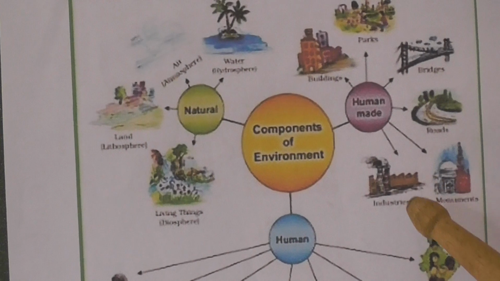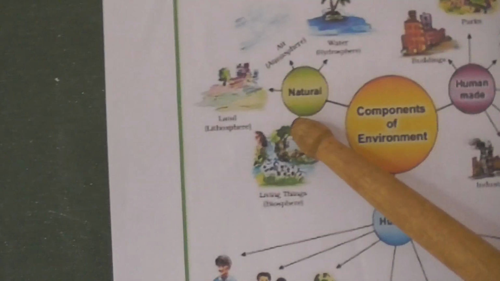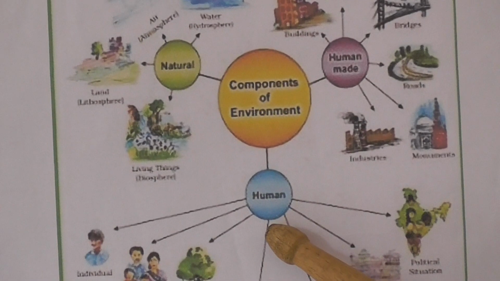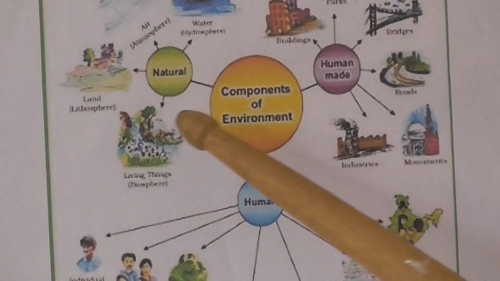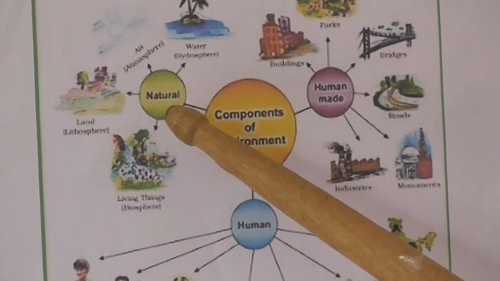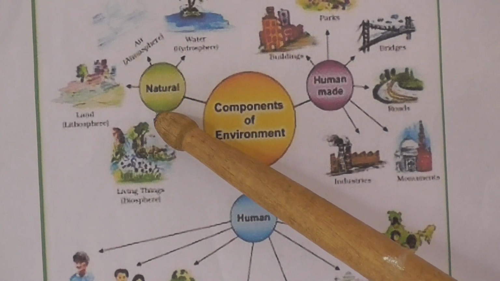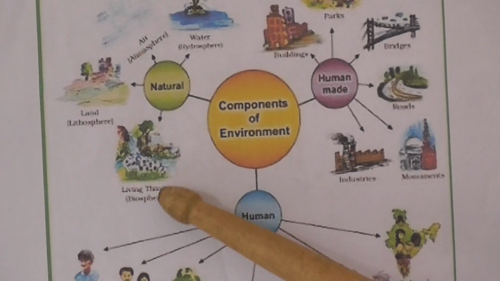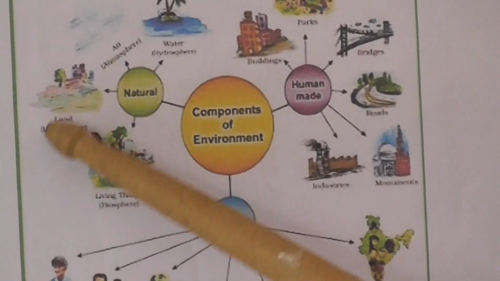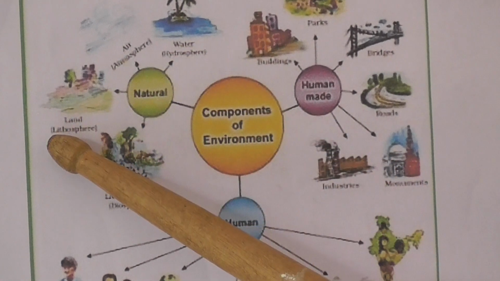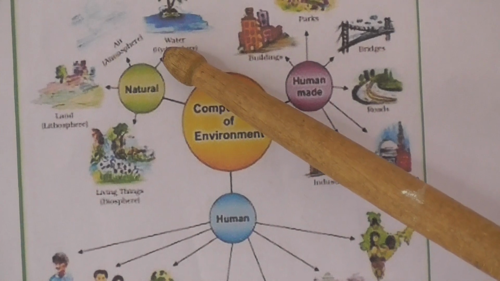We can divide the components of environment into three categories, and the first one is natural things, both biotic and abiotic. Biotic means living things such as plants and animals. Abiotic means non-living things such as land, air, water, light, etc.